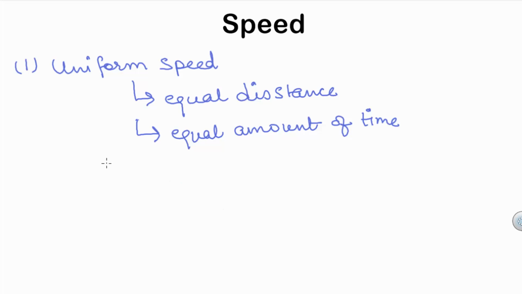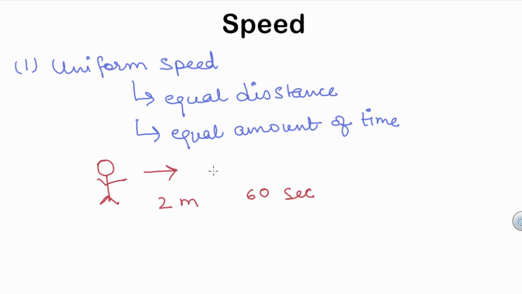To understand this further, let us consider a person moving along the x-axis, and this person is covering 2 meter of distance in 60 seconds. Now, if this person keeps on moving a distance of 2 meter in the next 60 seconds, and then after that again covers a distance of 2 meter in the next 60 seconds, then this person is said to be moving with uniform speed.